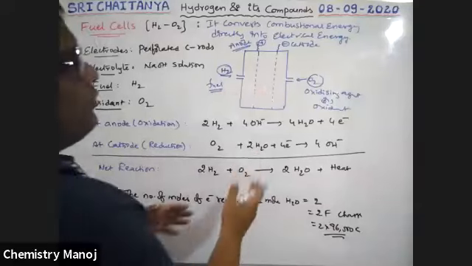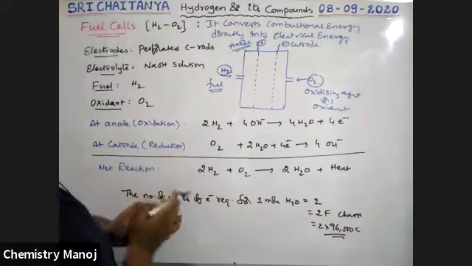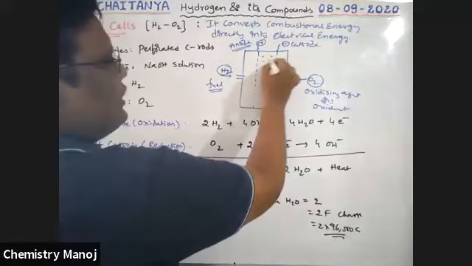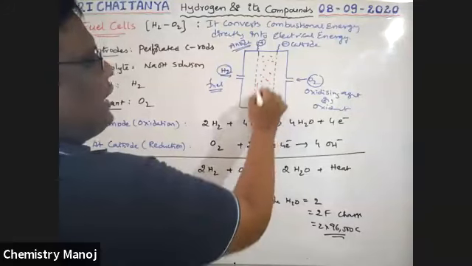For the passage of electricity, NaOH solution is required. This NaOH solution fills the container and acts as the electrolyte.